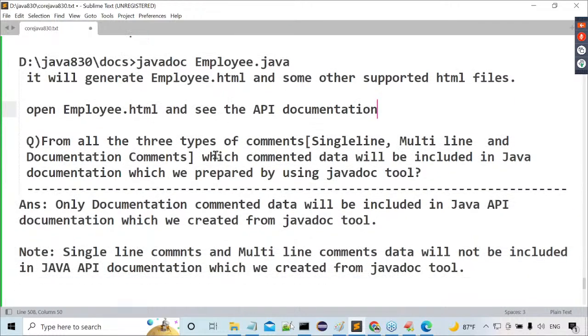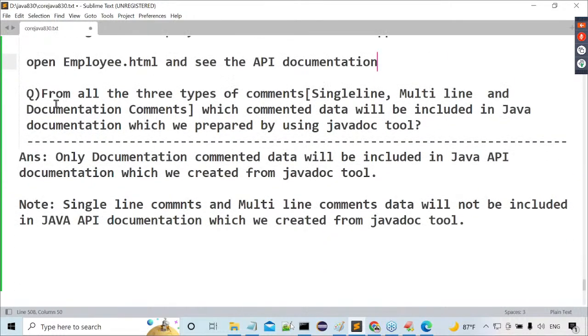That's okay, fine. Right, sir. One interview question here. What was that interview question? Out of all the three comments, which commented data will be included inside the API documentation which we generated from the Javadoc tool? What's the answer here? Only documentation commented data will be included in the Java API documentation which we created from the Javadoc tool.